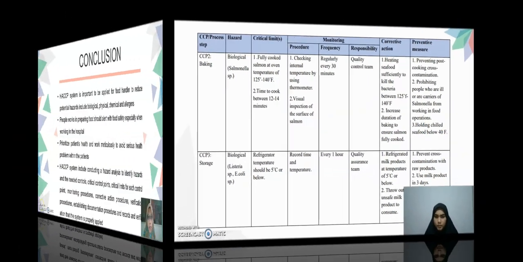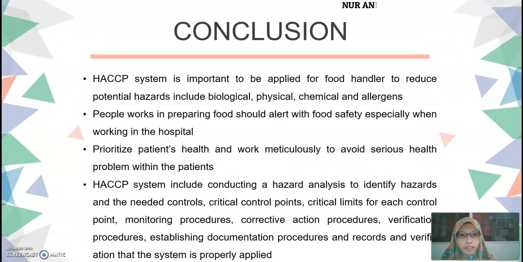Last but not least, the HACCP system is important to be applied by food handlers in order to reduce potential hazards including biological, physical, chemical and allergens. People who work in preparing food should be alert with food safety, especially when working in the hospital. Prioritize patients' health and work meticulously to avoid serious health problems within the patients.